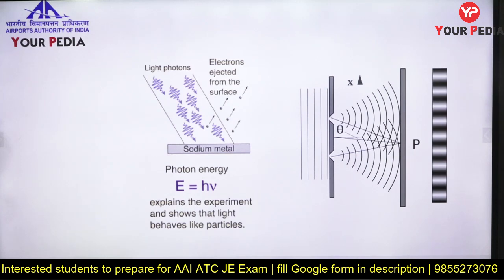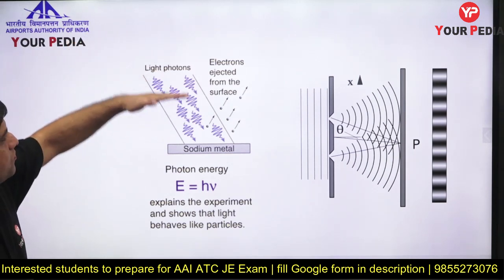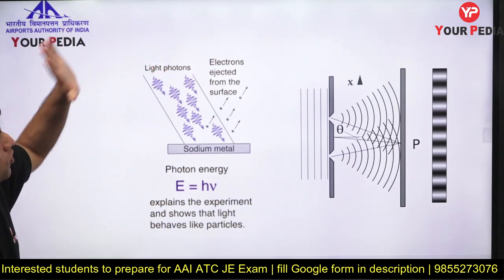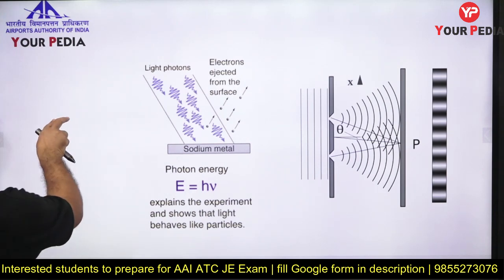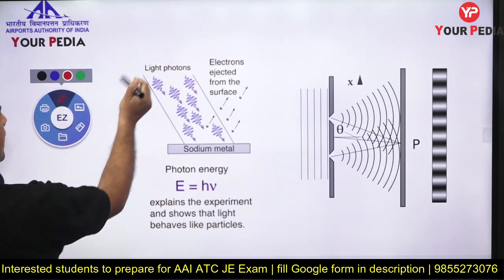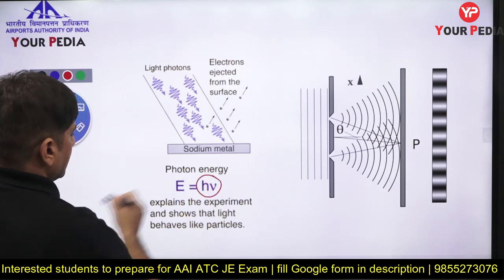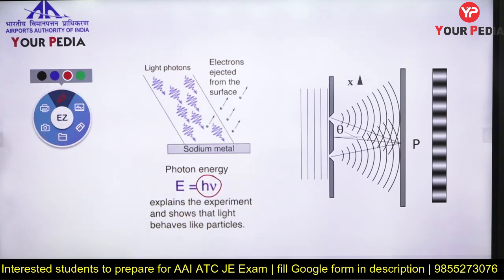Another example I want to give. Einstein said when light comes, it comes in the form of photons. Can you see some photons of the light coming here? And Einstein said that each photon has an energy packet.